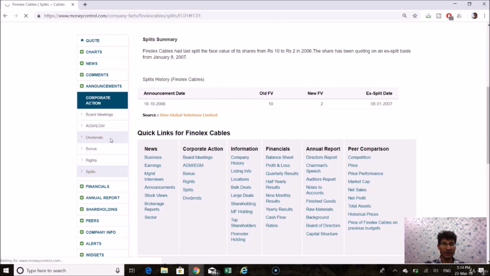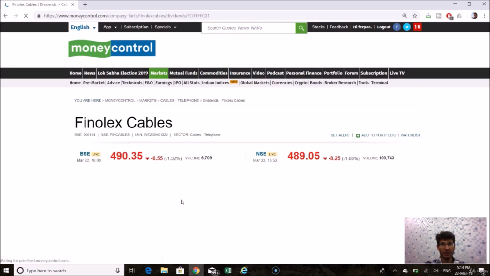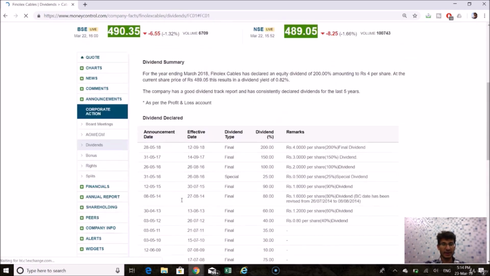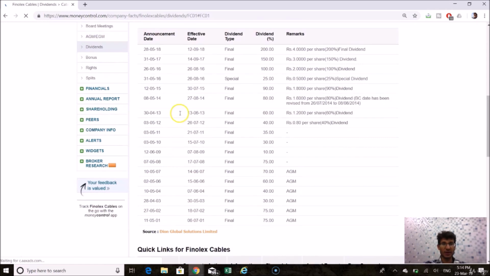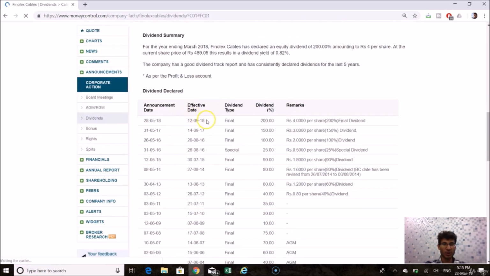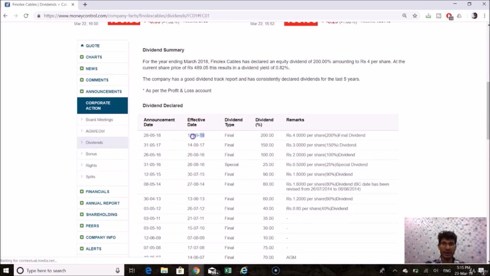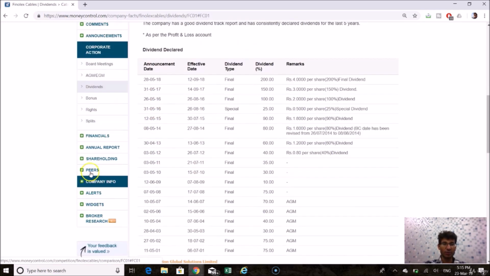And if you check out the dividends, the company must have been paying regular dividends. Let's see that. And yes, the company has been paying regular dividends. This has been going up and down, and the last dividend was in 2018 itself. So this is how you can basically analyze any stock and move further.